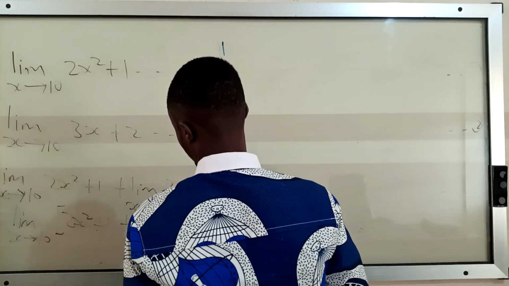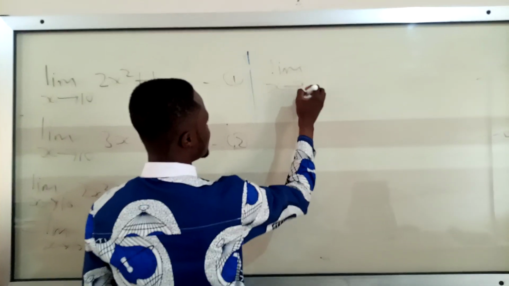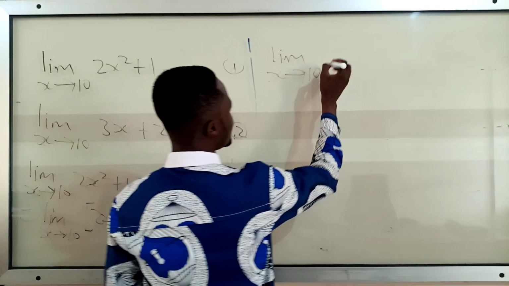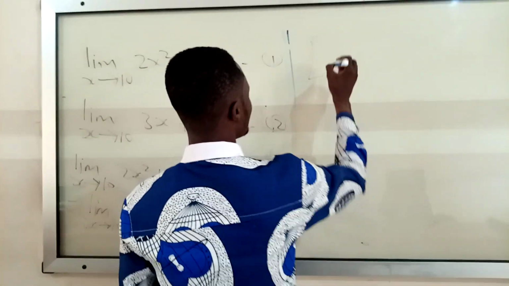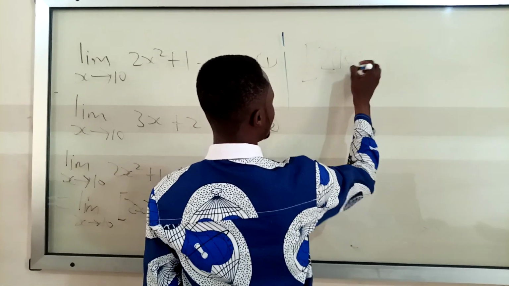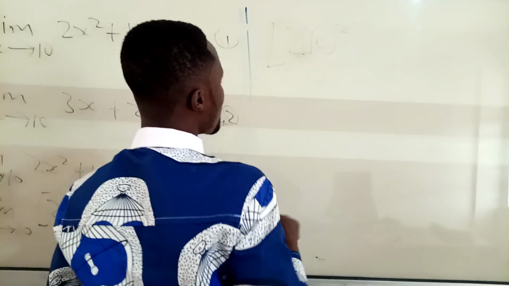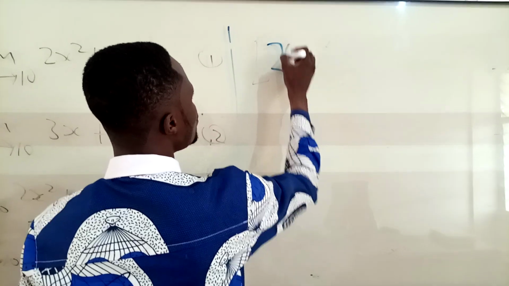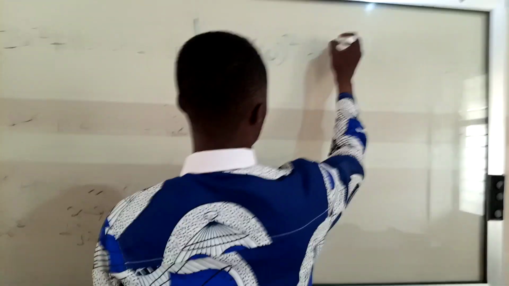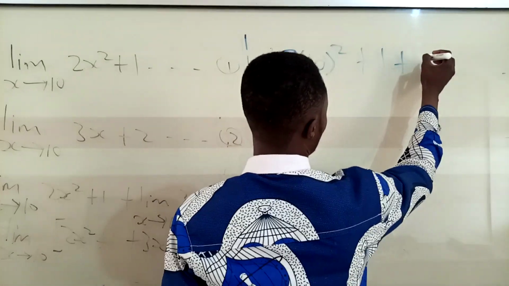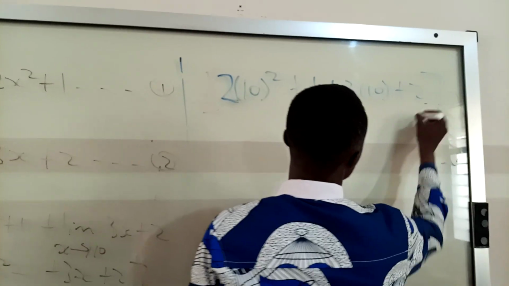Just substitute in 10. Let me substitute in straight away so that you get it. I'm going to get 2 times 10 squared plus 1, plus 3 times 10 plus 2.